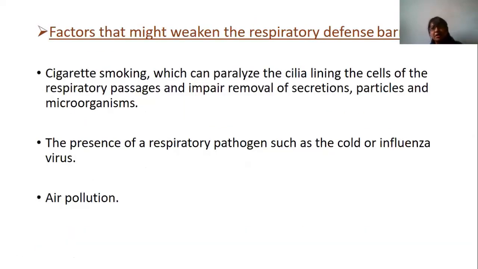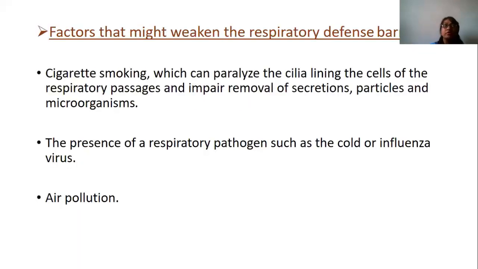So factors that might weaken the respiratory defense barrier, which earlier I said, if the infection is in a tiny amount like dust or any particle, it is automatically filtered out of the system. But if not, like cigarette smoking or repeated air pollution, or the presence of respiratory pathogens such as cold or influenza virus, these weaken the respiratory defense barrier. And cigarette smoking can paralyze the cilia lining the cells of the respiratory passage and impair the removal of secretion particles and microorganisms.